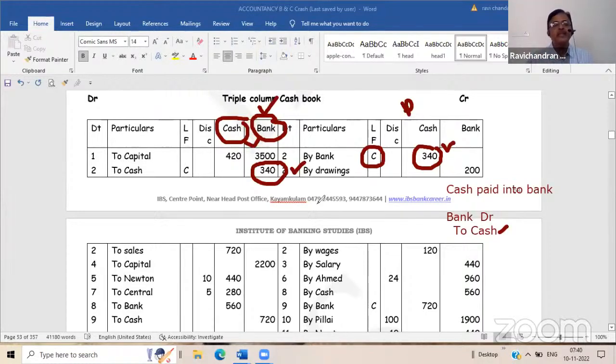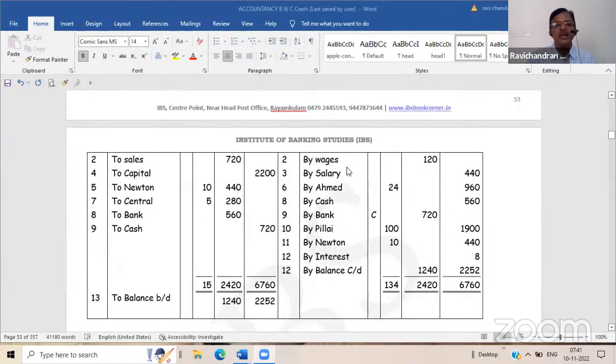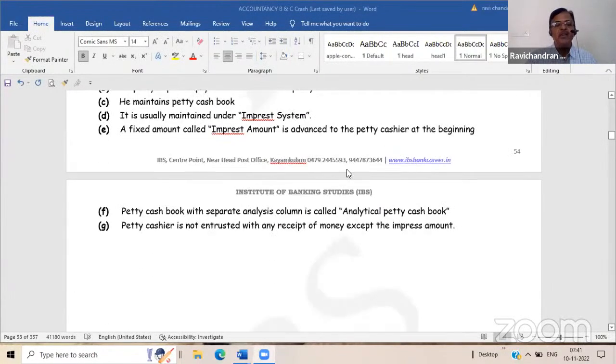For those transactions, there is no further ledger posting involved. In order to denote that, we will mark it as a C in the ledger folio column. It is a contra entry. The posting is also taken care of because both the accounts are in the same book. Cash account as well as bank account is in the same book, the 3-column cash book. So no further posting is required. Hence, in order to indicate that, contra entries will be marked. So contra entry means both legs, debit and credit, are affecting the same book. That is mostly in the cash book. Cash and bank transactions are like that. So sometimes they will ask what is a contra entry.